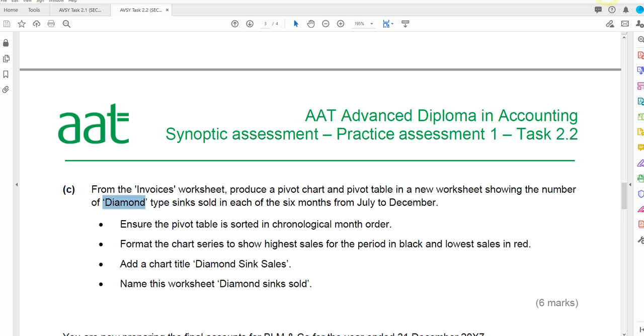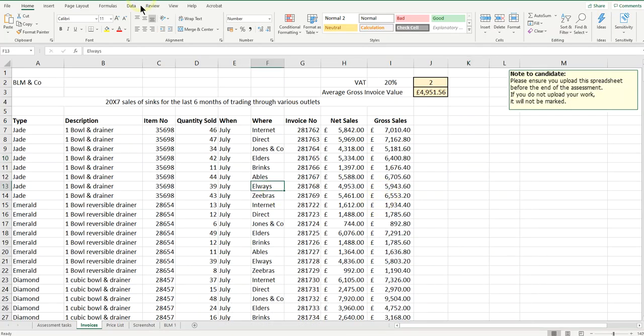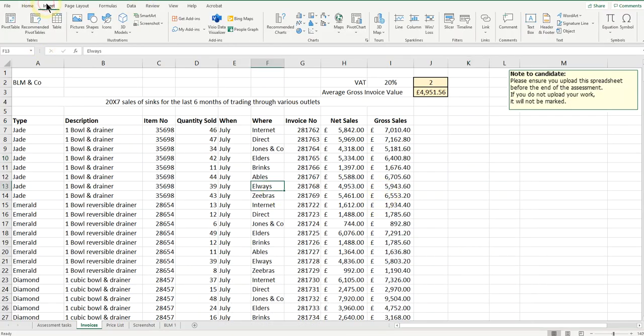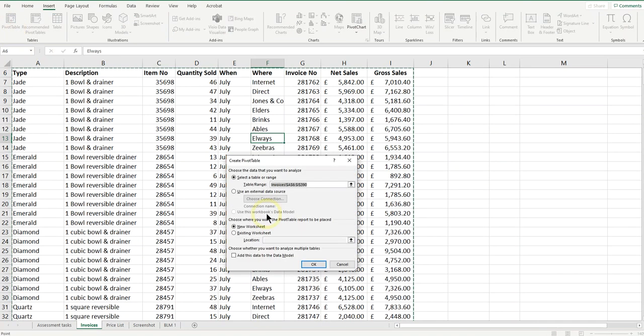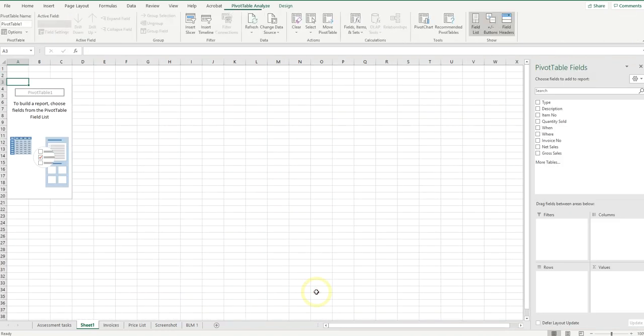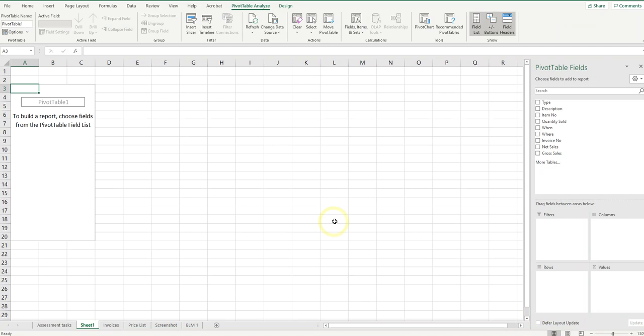I'll come back to the next bit. Let's just get the chart in. So I'm going to go insert pivot table, so it picks up my data automatically, as you can see there. I'm choosing a new worksheet. My new worksheet has been created. A bit bigger, and because it wanted me to do it by month, it's diamond sink sales by month. So type is the information.